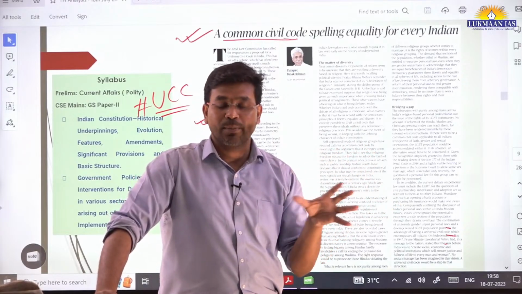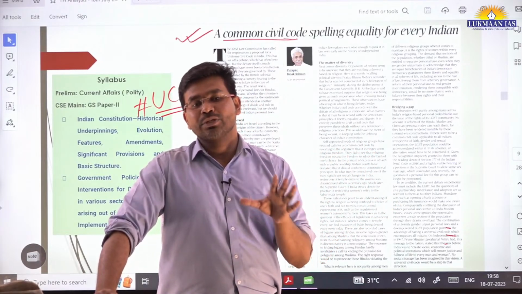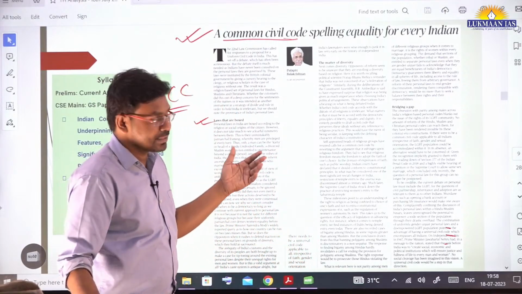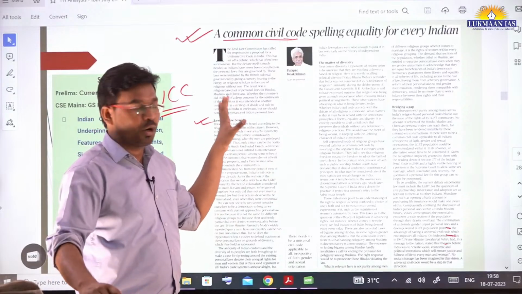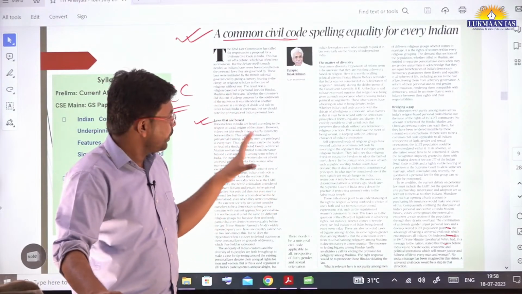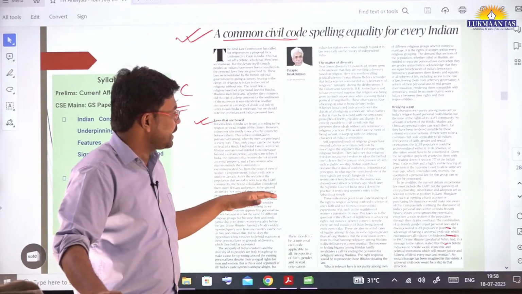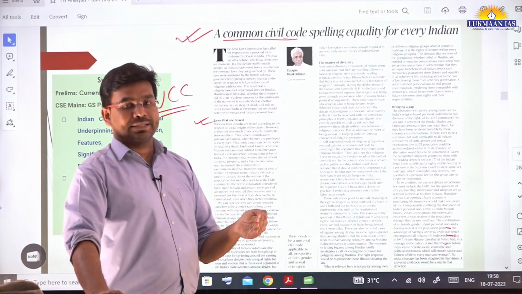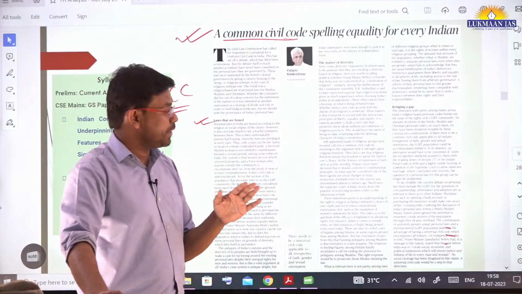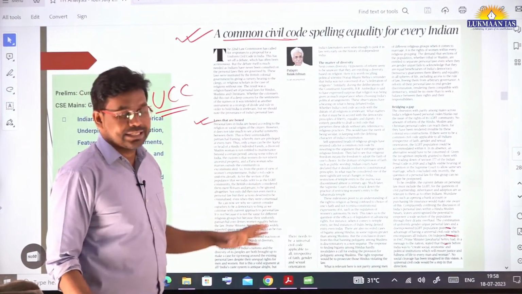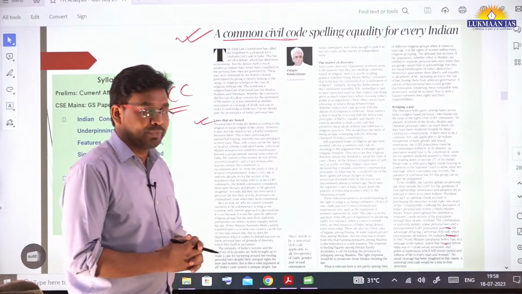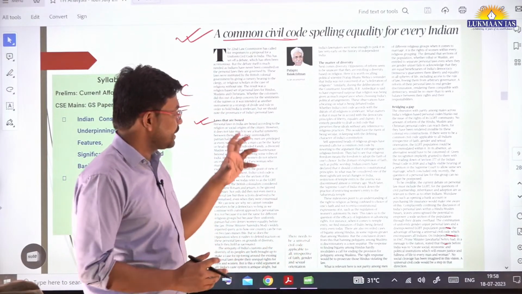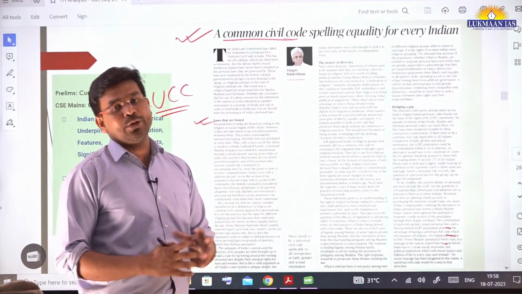Similarly, if we talk about Muslims, they have the All India Muslim Personal Law Board, which is also opposing the introduction of the uniform civil code. So here the author has given multiple points for and against implementation of the uniform civil code. But at last, he has come up with the conclusion that it is important that we should implement the uniform civil code.